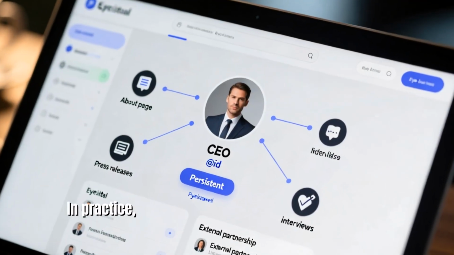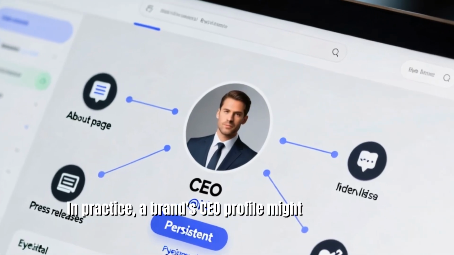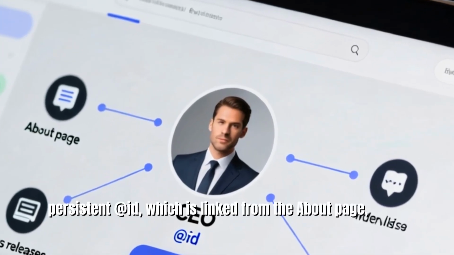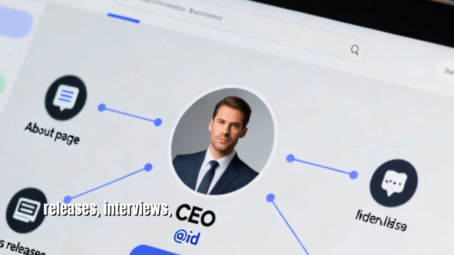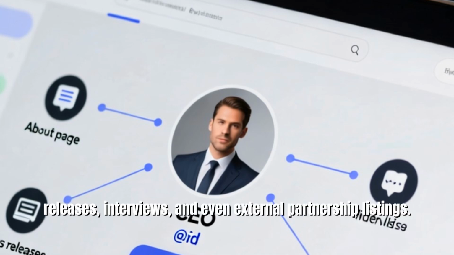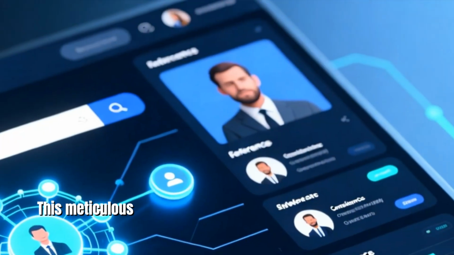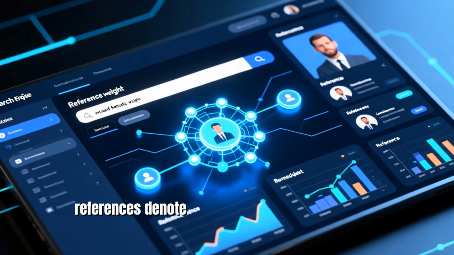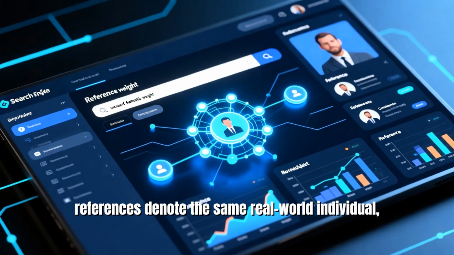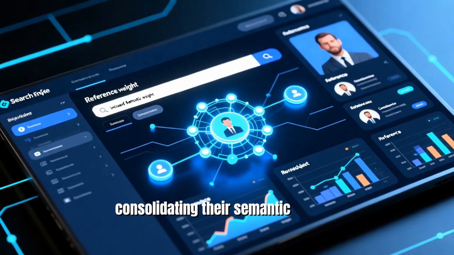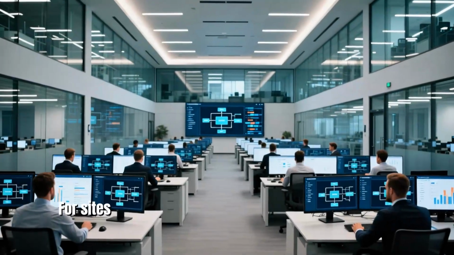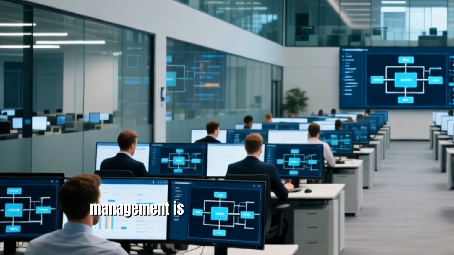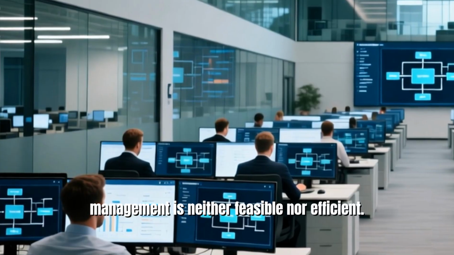In practice, a brand CEO profile might incorporate a persistent @ID, which is linked from the About page, press releases, interviews, and even external partnership listings. This meticulous detailing signals to search engines that these references denote the same real-world individual, consolidating their semantic weight. For sites operating at enterprise scale, manual schema management is neither feasible nor efficient.